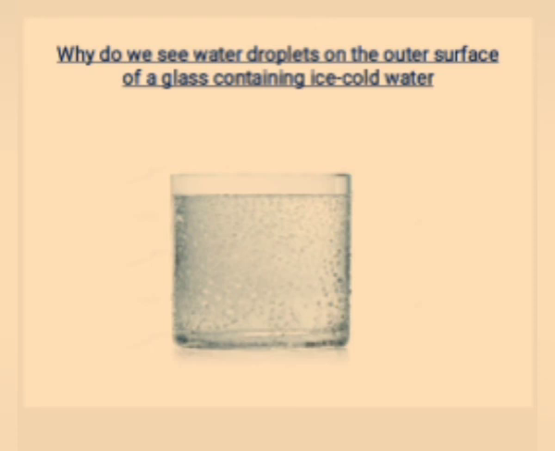Why do we see water droplets on the outer surface of a glass containing ice cold water? Students, do you have this experience? Give reason. Tell me why. This is because the water vapor present in air, on coming in contact with the cold glass of water, loses its energy and gets converted to liquid state, which we see as water droplets.